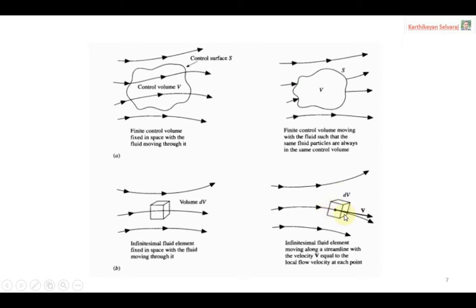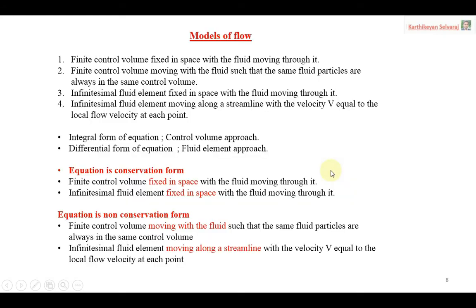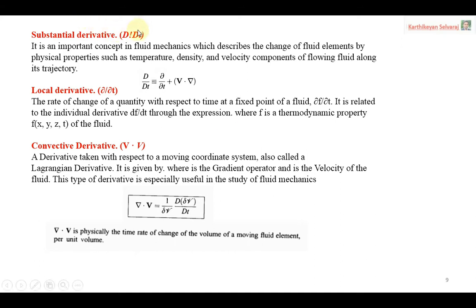So anyway, we need to find out the parameter. In these cases, we need to apply the concept of substantial derivative. So that is the importance of substantial derivative. Substantial derivative is generally denoted by capital D by Dt. It is an important concept in fluid mechanics which describes the change of a physical property of a fluid element, such as temperature, density and velocity component of the flowing fluid along its trajectory.